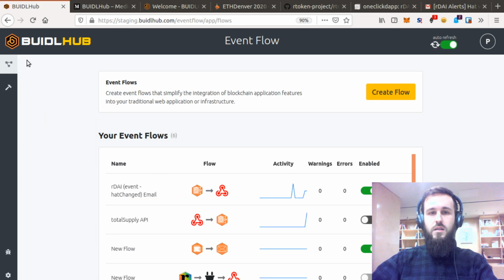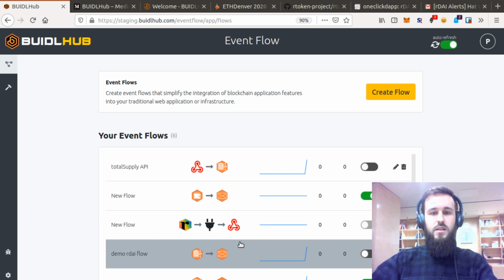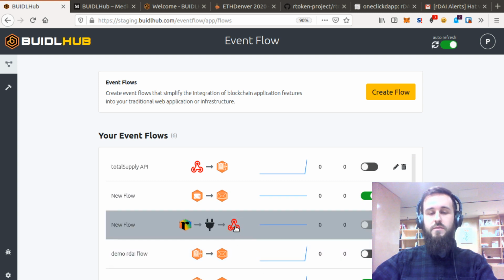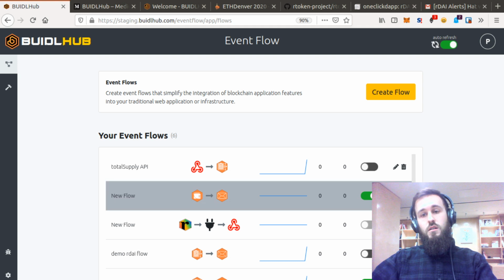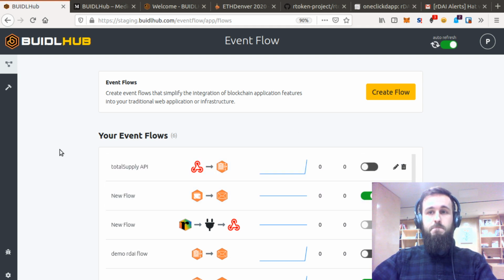All right, so that's basically it. That's event flow. You can create events. You can have them trigger things in your dapp. You can have them send emails. You can monitor wallets. You can monitor smart contracts, events and functions on smart contracts. There's a lot.